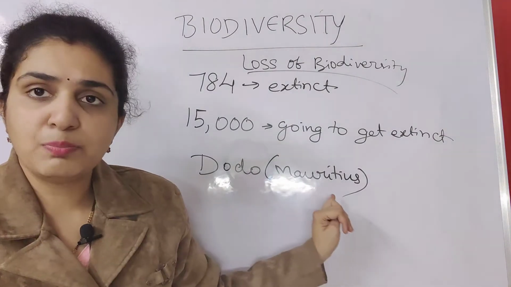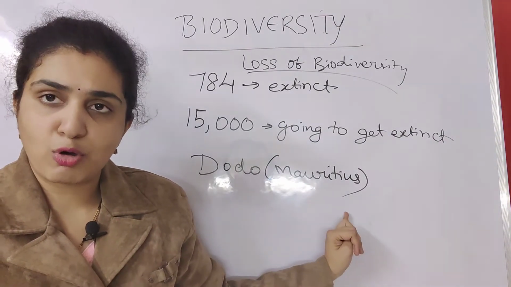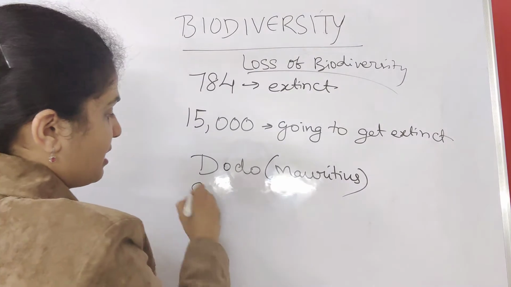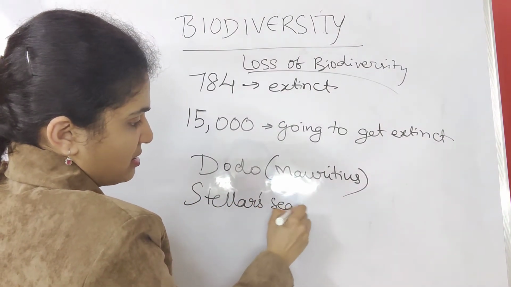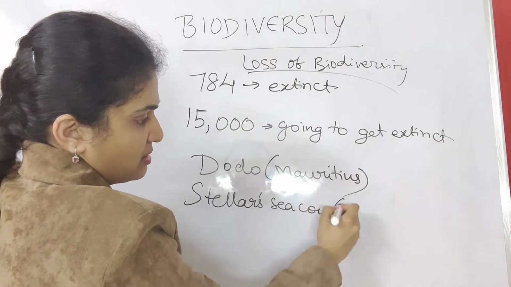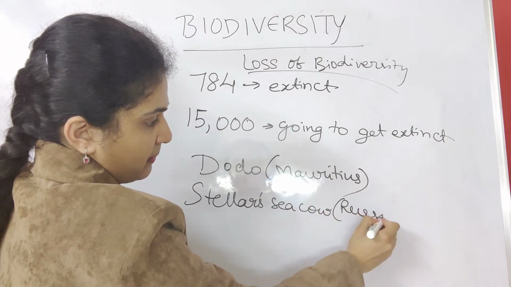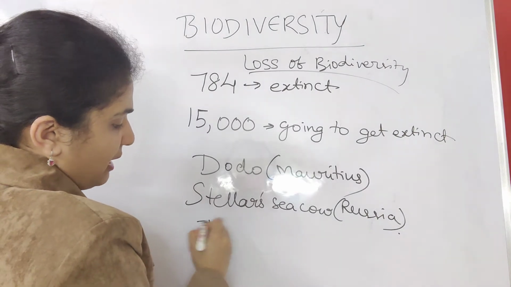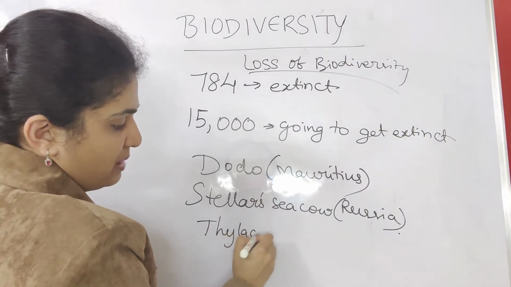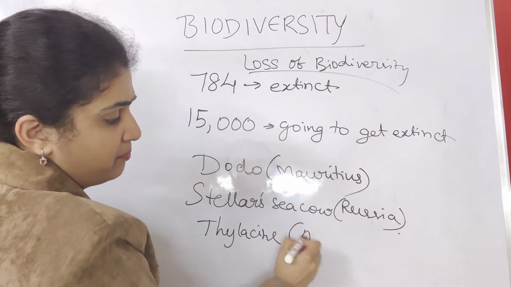So the dodo belongs to the area called Mauritius. Then Steller's sea cow, it is Russia. Then the Thylacine, which belongs to Australia.